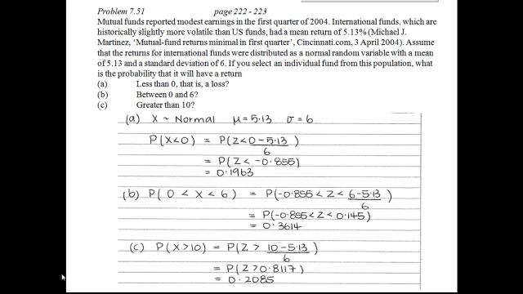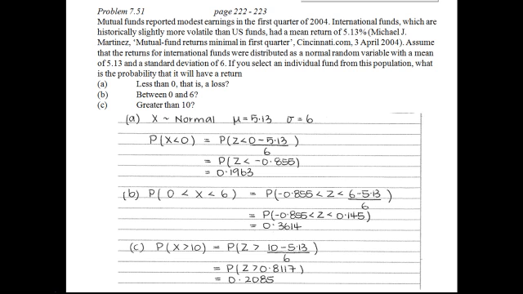You start off with the value 10, you subtract the mean of the distribution, 5.13, and then you divide by the standard deviation, which in this case is 6. So 10 minus 5.3, then divide it by 6. That gives you the equivalent Z score, and when that goes into the calculator, we find it's 0.8117. So if you want the probability that X is greater than 10, it's equivalent to the probability that Z is greater than 0.8117. Now, once it's in a Z probability format, it's just a matter of using the tables.